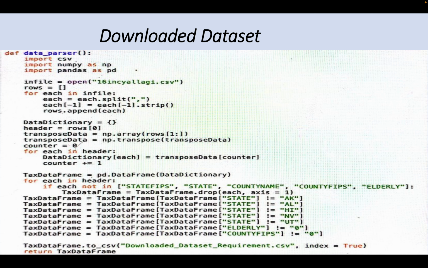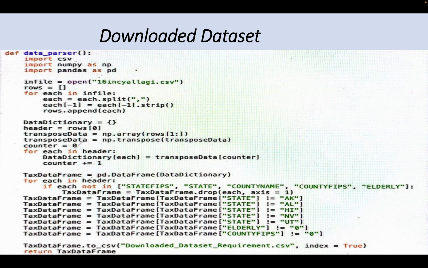So I had to find three sources to manipulate to find data. And the first one, this is the downloaded dataset, and I retrieved this data from a file, and essentially it had over 100 rows of different tax information. Now, my goal with this downloaded dataset was to find information on the tax rate of the elderly in each county. Now, there were a few original inconsistencies with this data.